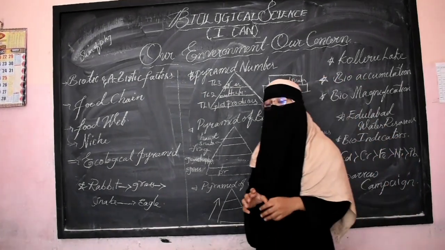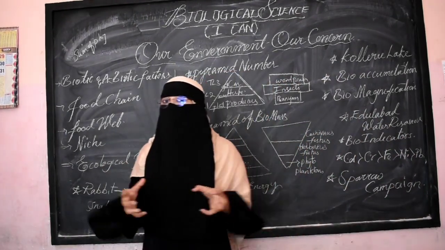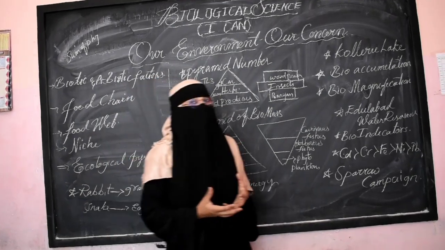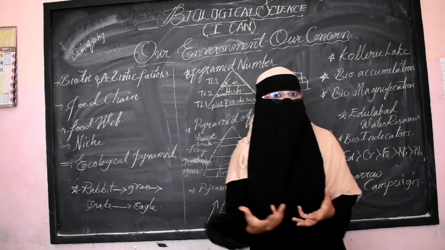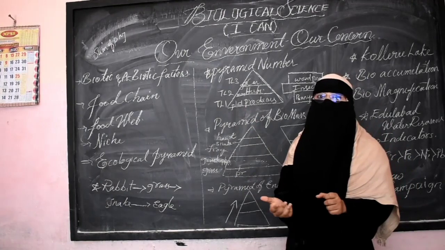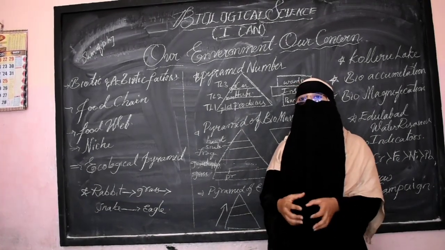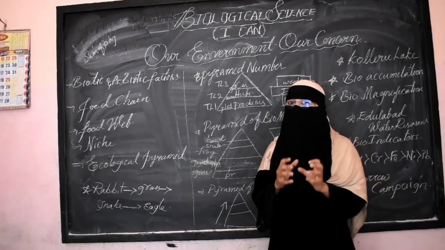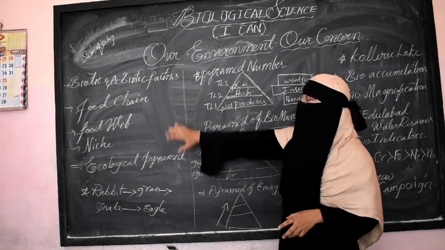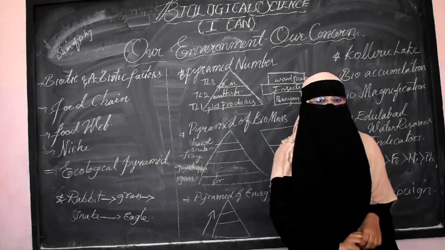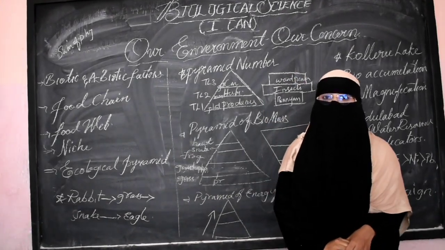What are these? Non-living things. What do non-living things include? First of all, the air itself, then the sunlight, the soil, the water, the humidity, and the temperature maintained within the environment. These are included within the abiotic factors, which we usually call the physical factors.